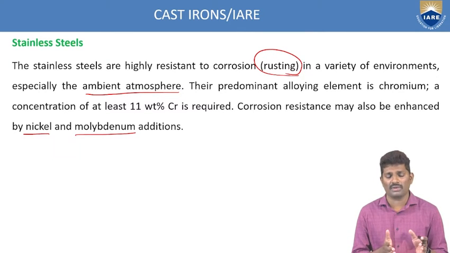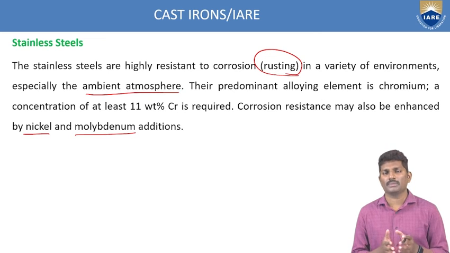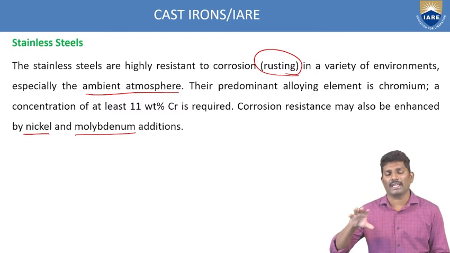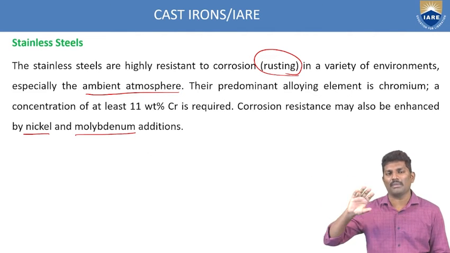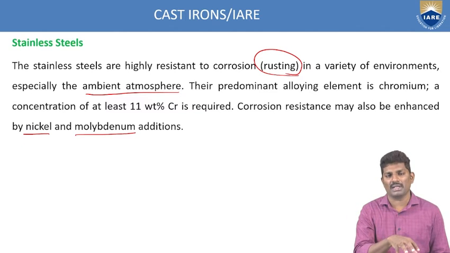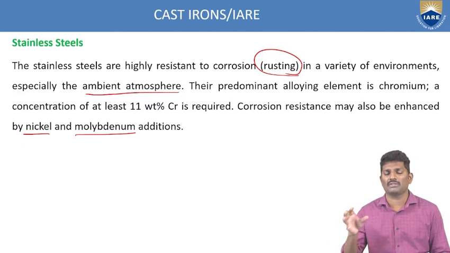So these are the things we have to identify. Any material you are selecting for the manufacturing process has to be exposed to different climatic conditions, and the material has to withstand those conditions. So how does it withstand? That means you have to add some alloying element to that base metal, so that though it is exposed to different climatic conditions, it can withstand them.